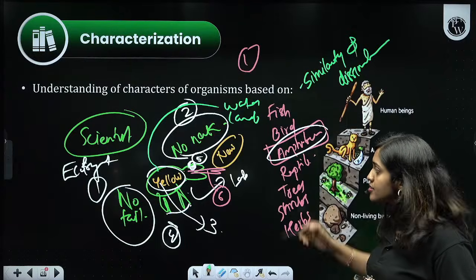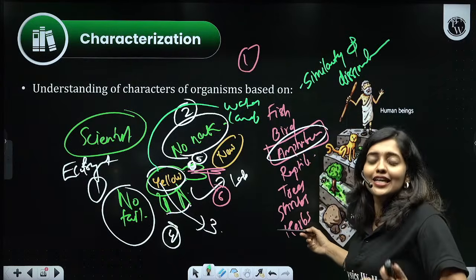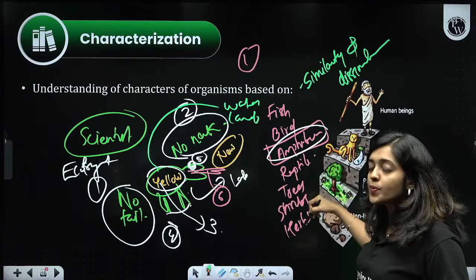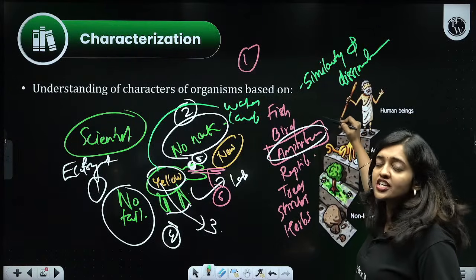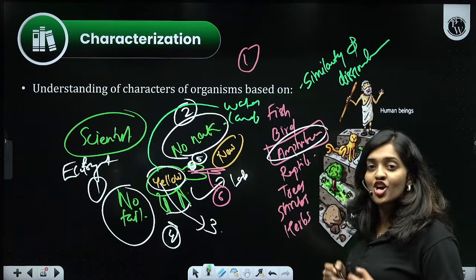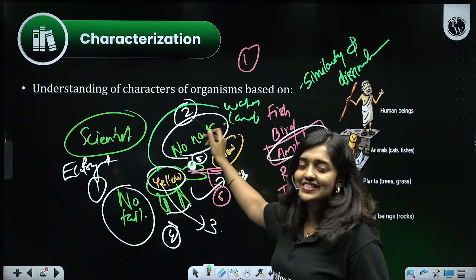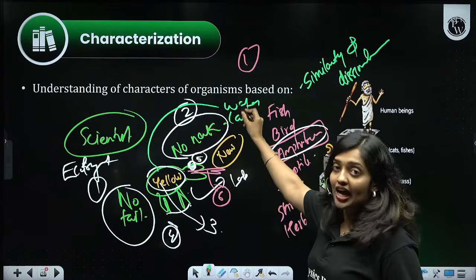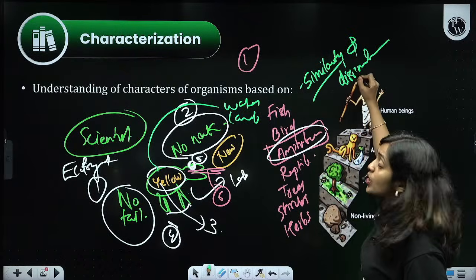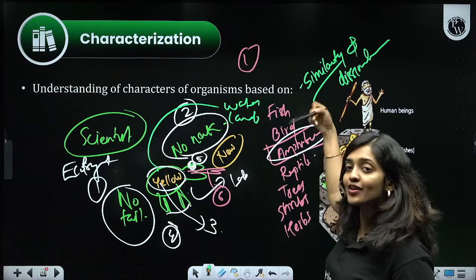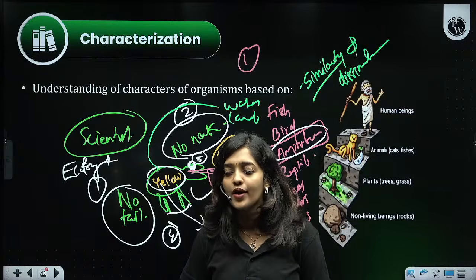Why? Because they are showing dissimilar characters from these groups, and it is showing similar features to the group of amphibians. So we could say that characterization means understanding of characters of organisms based on the similarities and dissimilarities with the other groups. Is this point clear for you?